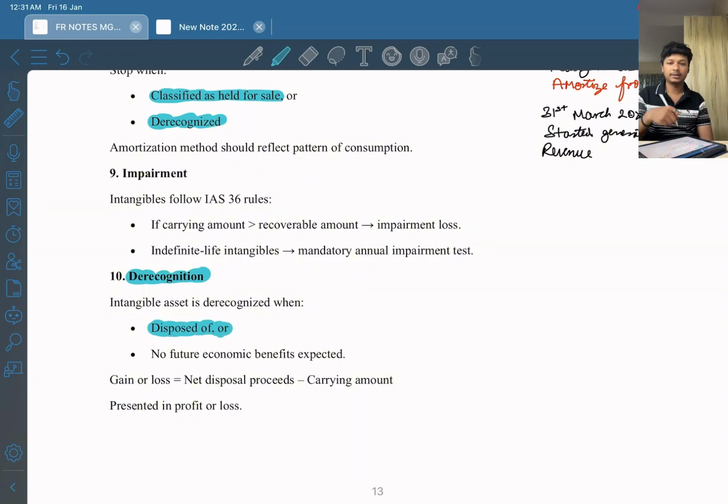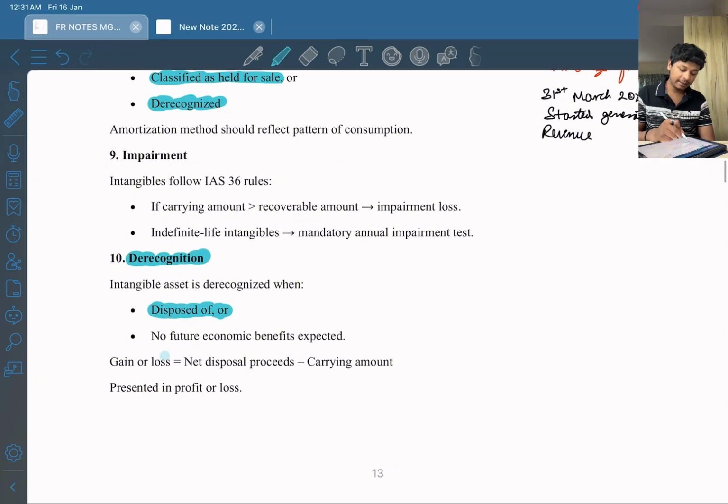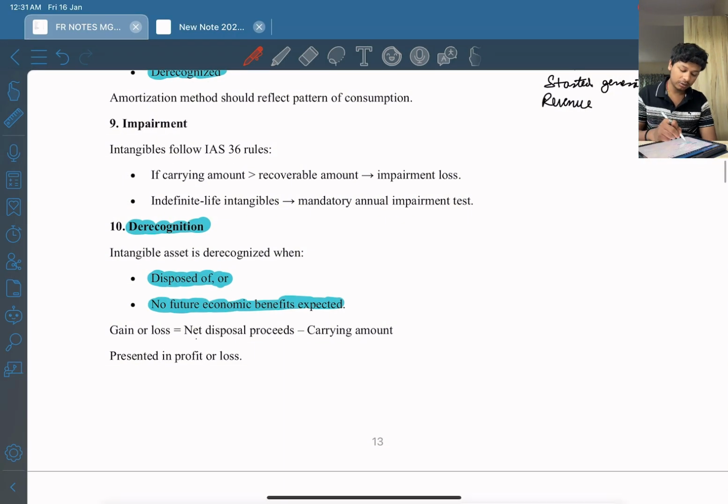Disposed of means it is sold, right? And the second point is no future economic benefits are expected, right? So these are the two conditions when the intangible asset is derecognized. What is the gain or loss on derecognition? Net disposal proceeds minus carrying amount. Okay, and this is presented in profit and loss statement, right?